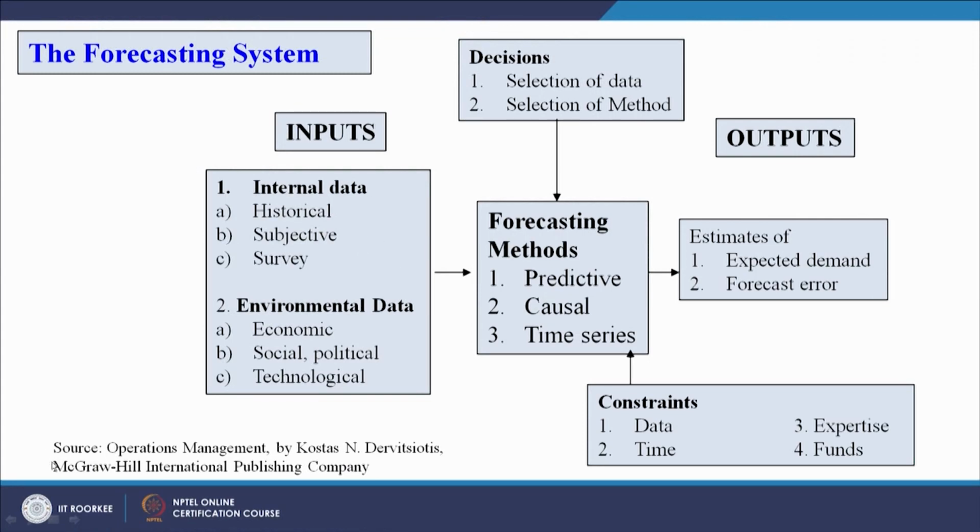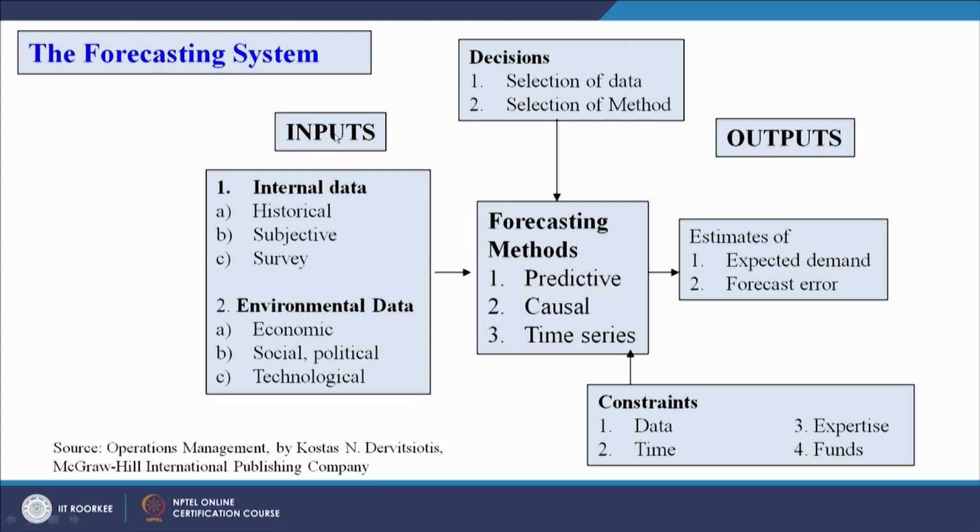On your screen you can see the forecasting system. The source is also mentioned here, Operations Management by Kostas Dervithiotis, McGraw-Hill publication. So this book has given a very beautiful, very good, very clear representation of the forecasting system. So you can see here the inputs. The inputs are the internal data that is available with the company. Environmental data, which is external data, we can also call it.